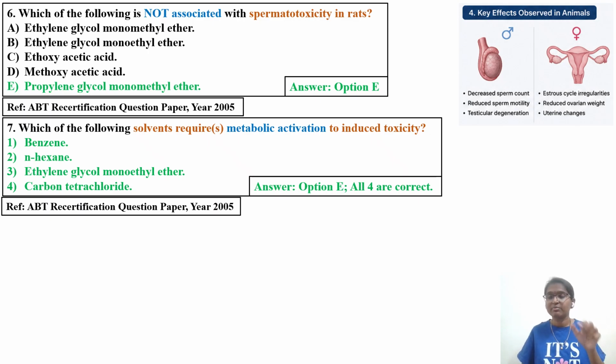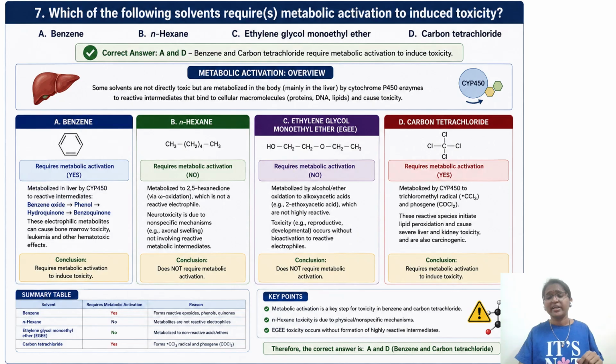This is the information given by the previous DABT students. I checked this with ChatGPT, and I'll tell you the right answer which I got. It states that only A and D are correct. Benzene and carbon tetrachloride require metabolic activation to induce toxicity. So pause the video and go through it, because in this particular slide they have very clearly given the toxic metabolites. If you look at benzene, it requires metabolic activation. If you look at carbon tetrachloride also, formation of a free radical is there. So that's why it also requires metabolic activation.